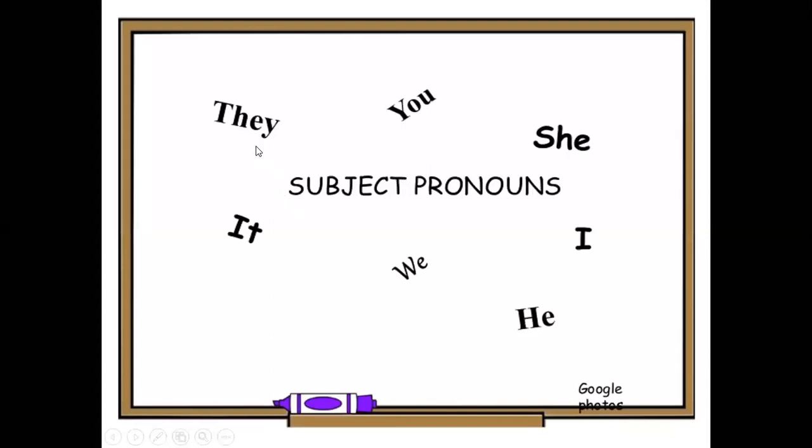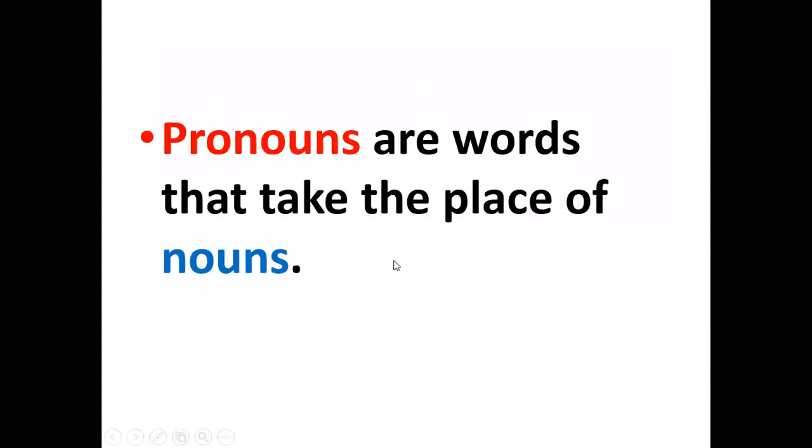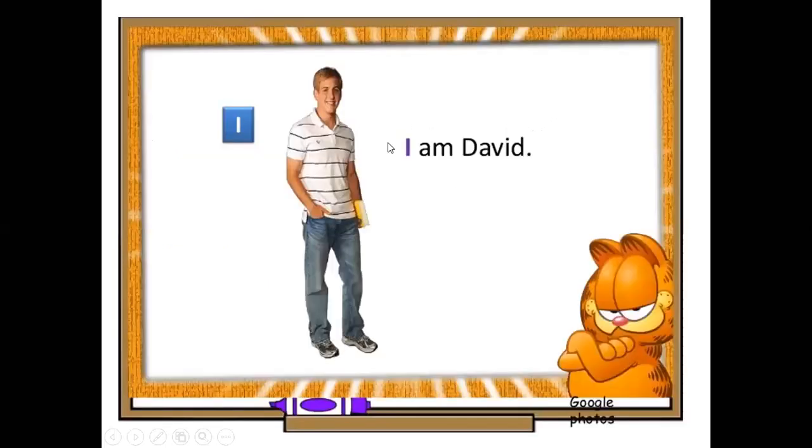As clear to you here in this picture, we have they, it, we, he, I, she, you. We call these subject pronouns. What does it mean? Pronouns are words that take the place of nouns. So when you see pronouns, that means we are talking about nouns. For this reason, you can divide the word pronouns into two parts. Pronoun. So that means we are talking about nouns, not about action.